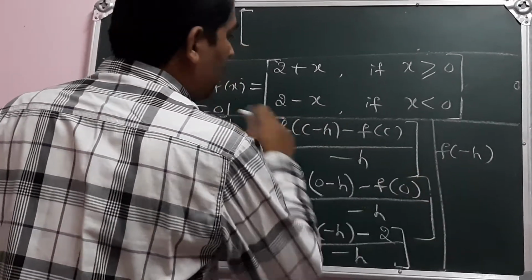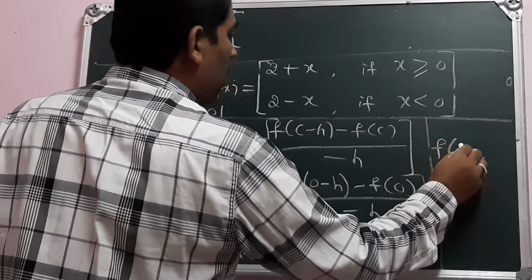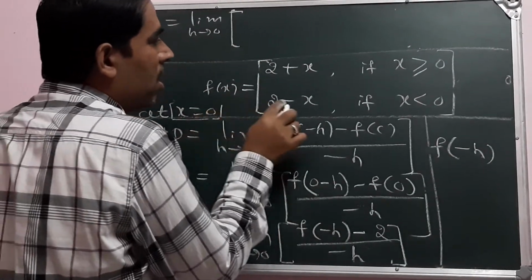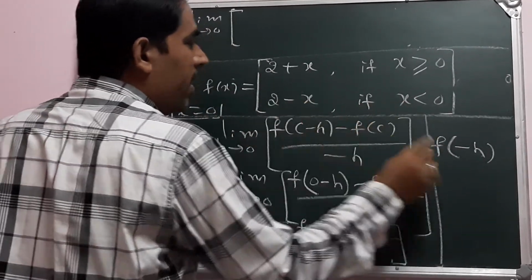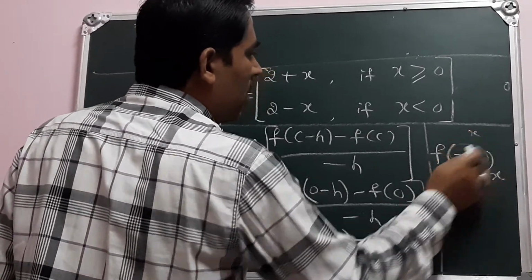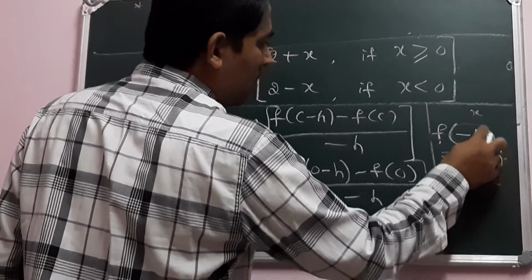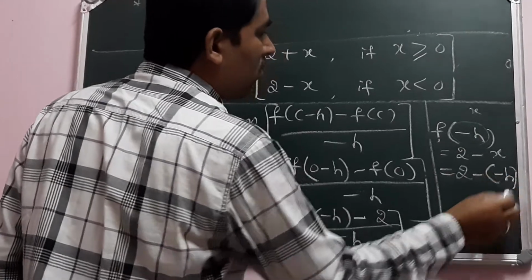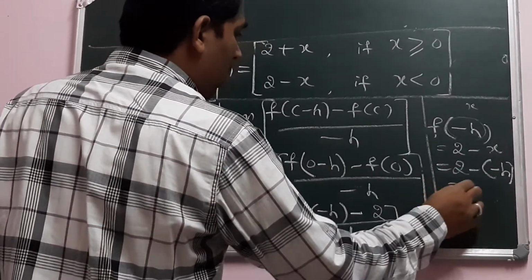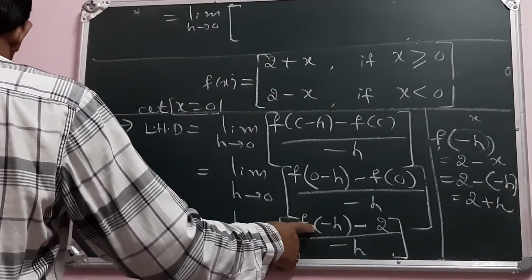So f of minus h means 2 minus x, with x being minus h: 2 minus of minus h, that will be 2 plus h.